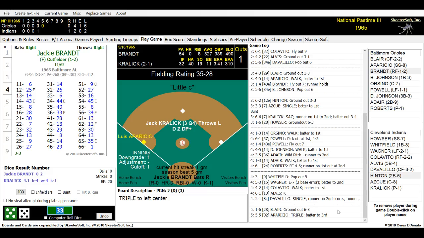He's looking back. They're firing it back in. Aparicio thinks he's going to make the third base. He's got the speed. He slides on in. He is in with a triple. And with 1 down, Aparicio is on third.